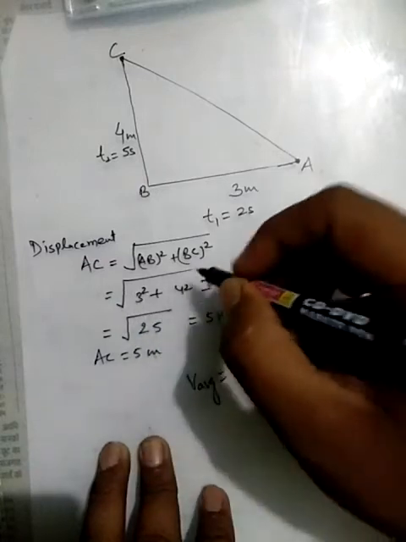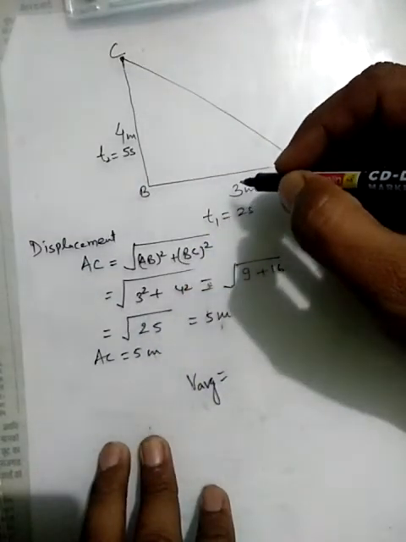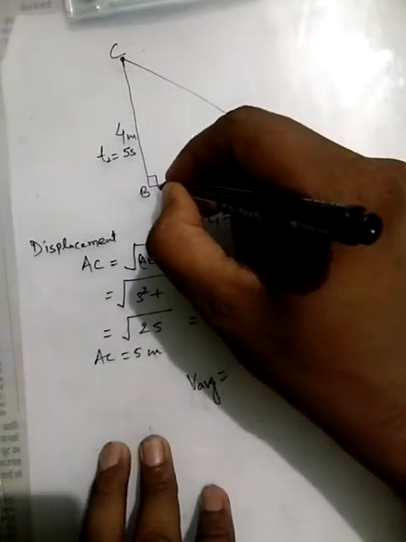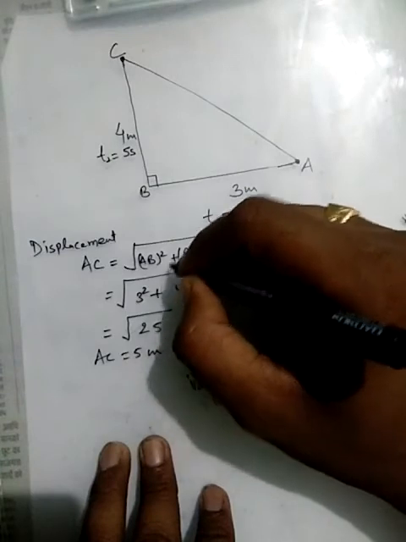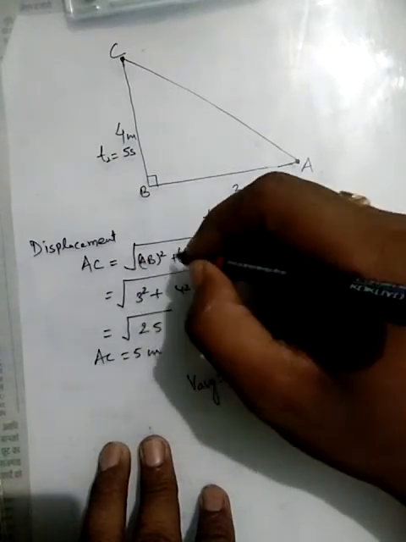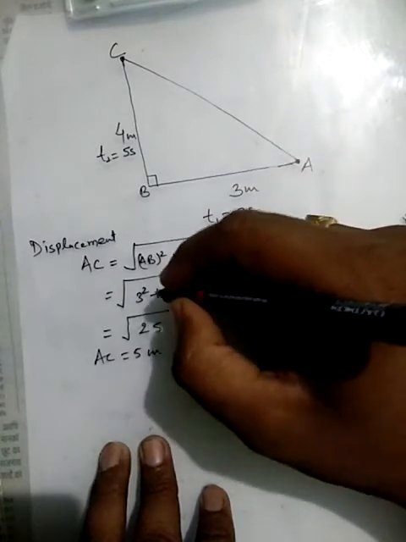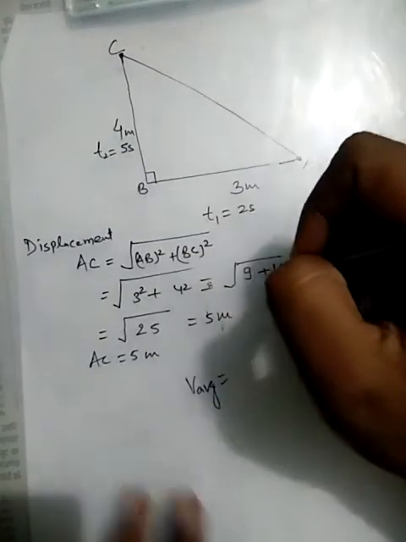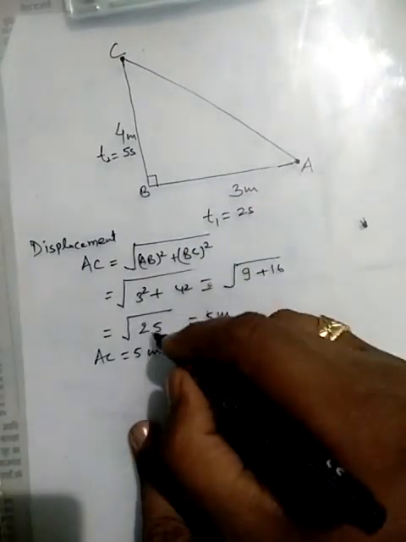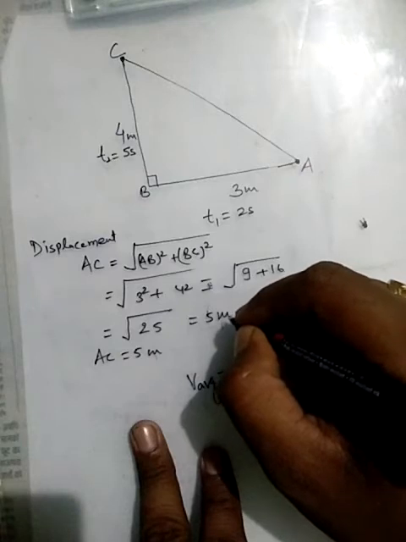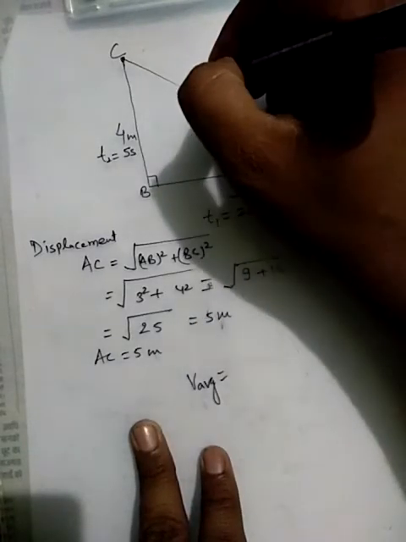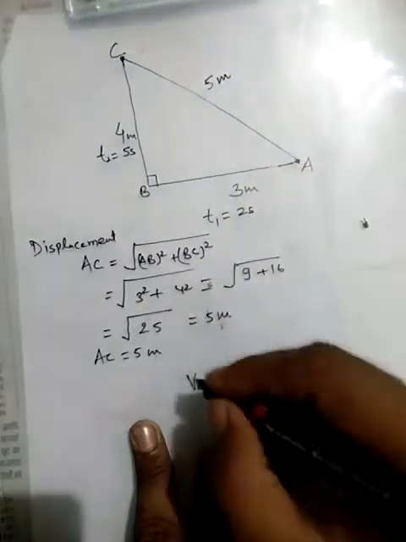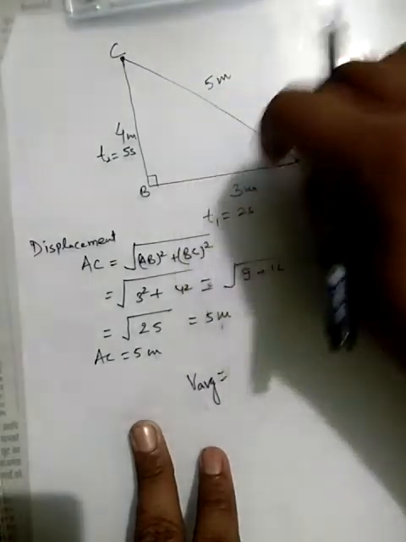Pythagoras theorem is applied to calculate the hypotenuse of this triangular path: AC will be equal to root under AB square plus BC square. AB is equal to 3 meter and BC equal to 4 meter. 3 square plus 4 square, which is equal to root under 25, which is equal to 5 meter. Therefore, the length of AC is 5 meter. This represents the displacement of the object during the motion.